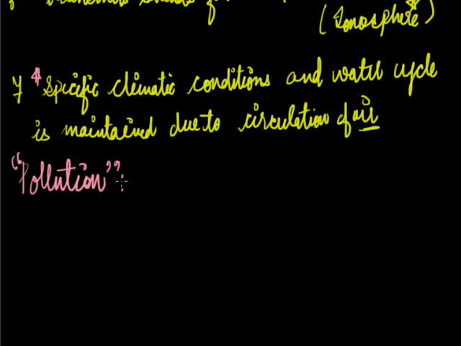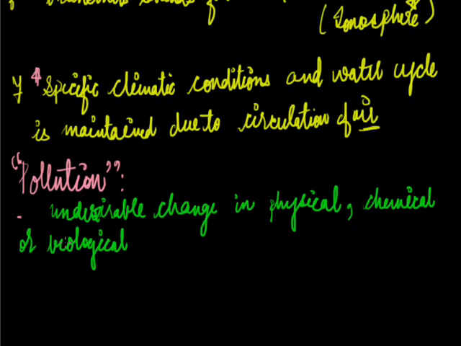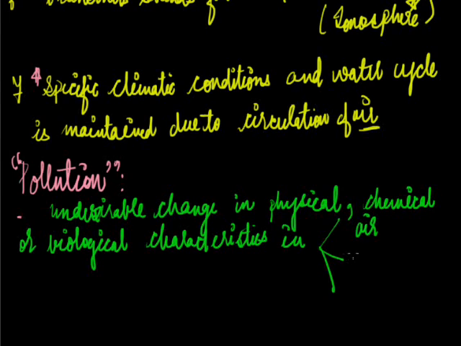What is pollution? Pollution is any undesirable change in physical, chemical, or biological characteristics in air, water, and land. So here we would be dealing with mainly air pollution, water pollution, and land pollution.